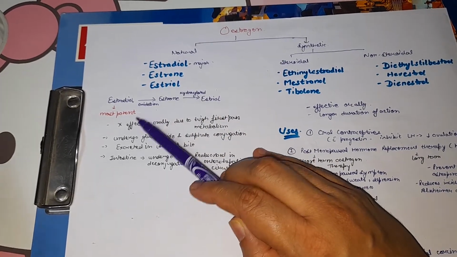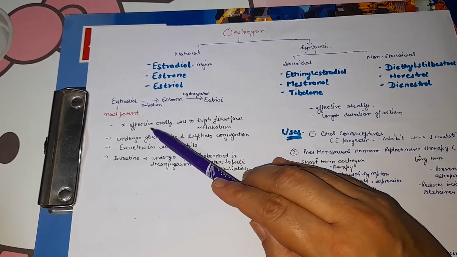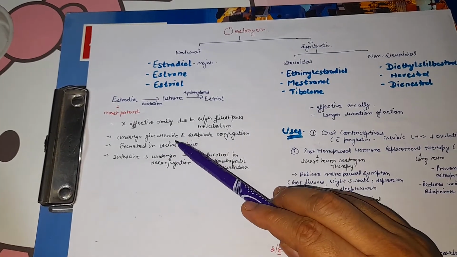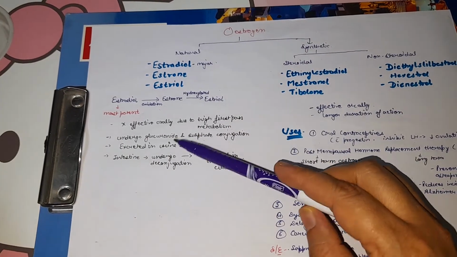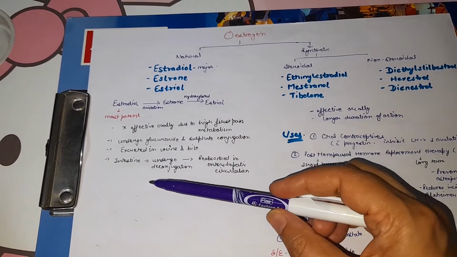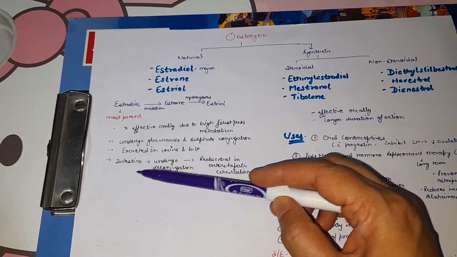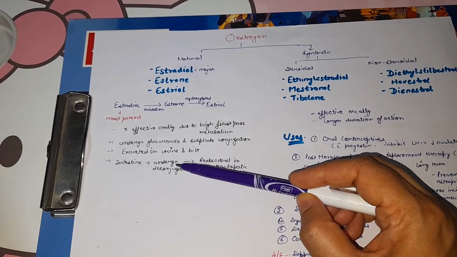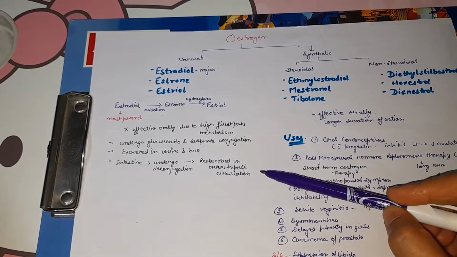Estradiol is more potent. As these are natural estrogens, they are not effective orally because they have high first pass metabolism. They undergo glucuronide and sulfate conjugation. These natural estrogens are excreted in urine and bile, and they also go through enterohepatic circulation. If we give them orally, they first go to the intestine, and there in the intestine they will undergo deconjugation and again be reabsorbed in the enterohepatic circulation.